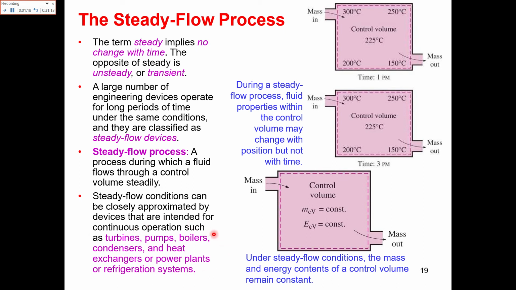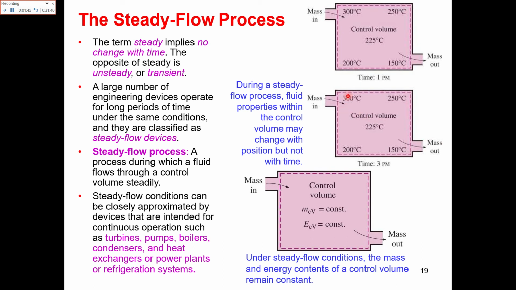The fluid in them always flows with the same boundary conditions and the same state postulates. During a steady flow process, fluid properties within the control volume may change with position but do not change with time. What does it mean? It means the mass coming in and the mass going out should be equal.